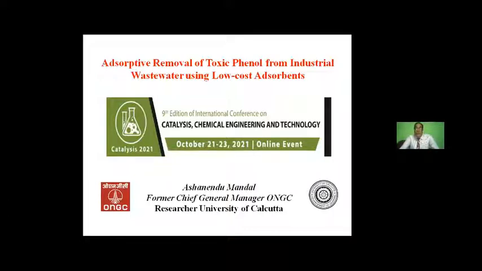So my topic is adsorptive removal of toxic phenol from industrial wastewater using low-cost adsorbents. The title itself is talking about how we should remove the toxic phenol from wastewater so that the pollution can be reduced from the wastewater aspects.